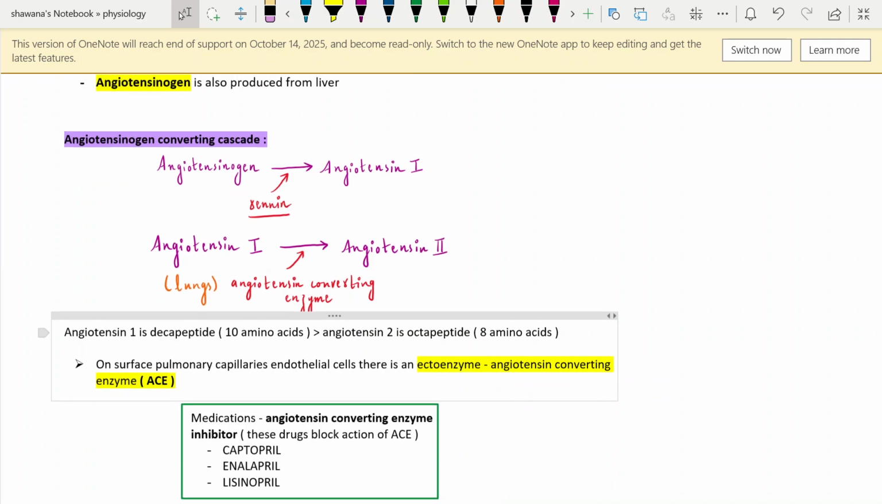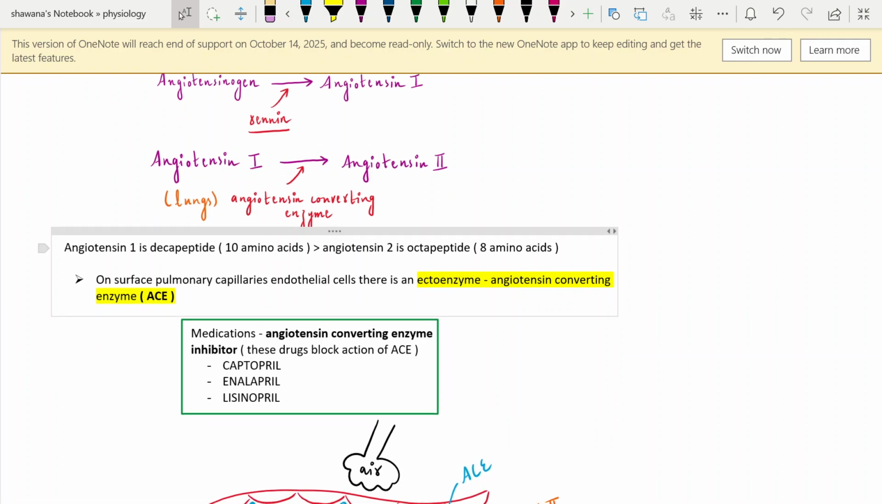And for more information, angiotensin 1 is a decapeptide. It contains 10 amino acids, and angiotensin 2 is an octapeptide. It contains 8 amino acids. To be more specific, the angiotensin converting enzyme is not present inside the lungs. It is not present in the alveoli, it is not present in the interstitium, it is present on the surface of the pulmonary capillaries' endothelial cells, right? Angiotensin converting enzyme is an ectoenzyme. It means that it is present outside, to be more specific, on the pulmonary capillaries' endothelial cells.